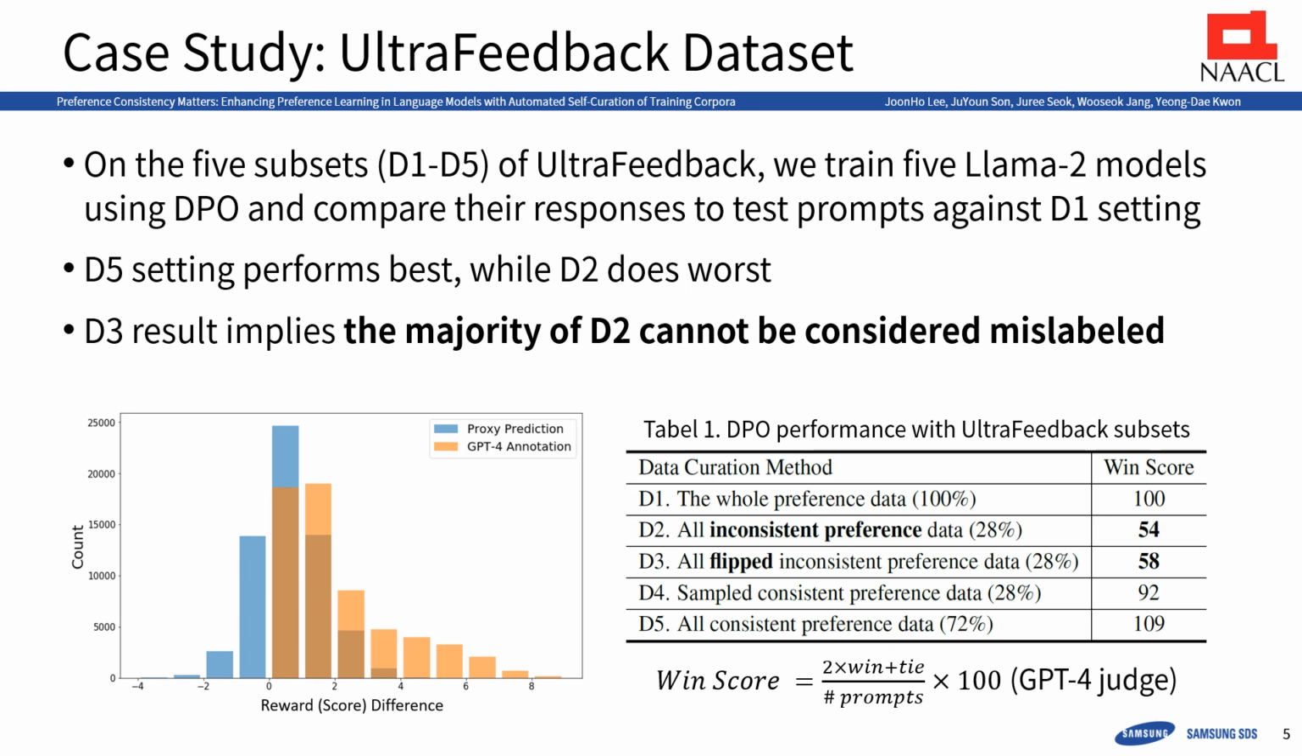On the other hand, in D3, the chosen and rejected labels of D2, identified as inconsistent data, were flipped, but the DPO performance was not significantly better than that of D2. This indicates that D2 is not considered as mislabeled.